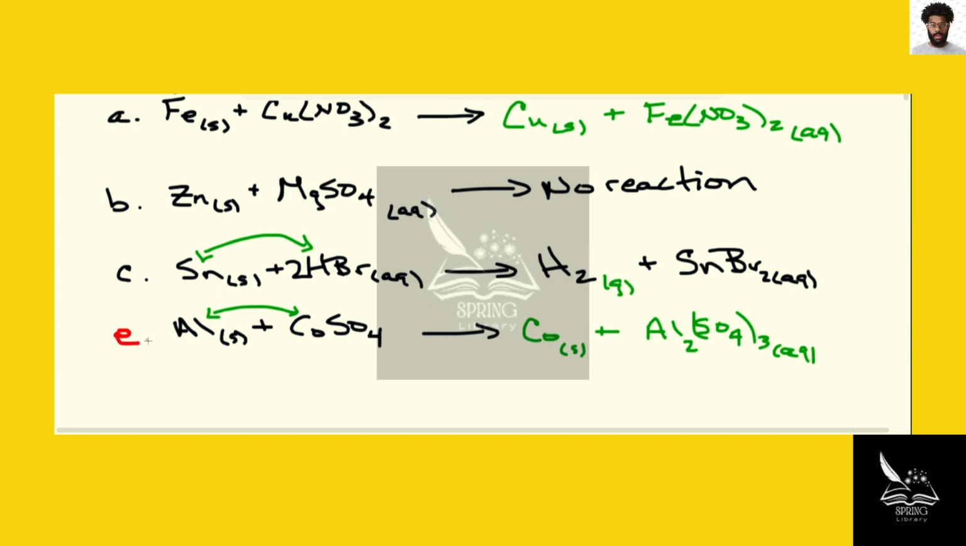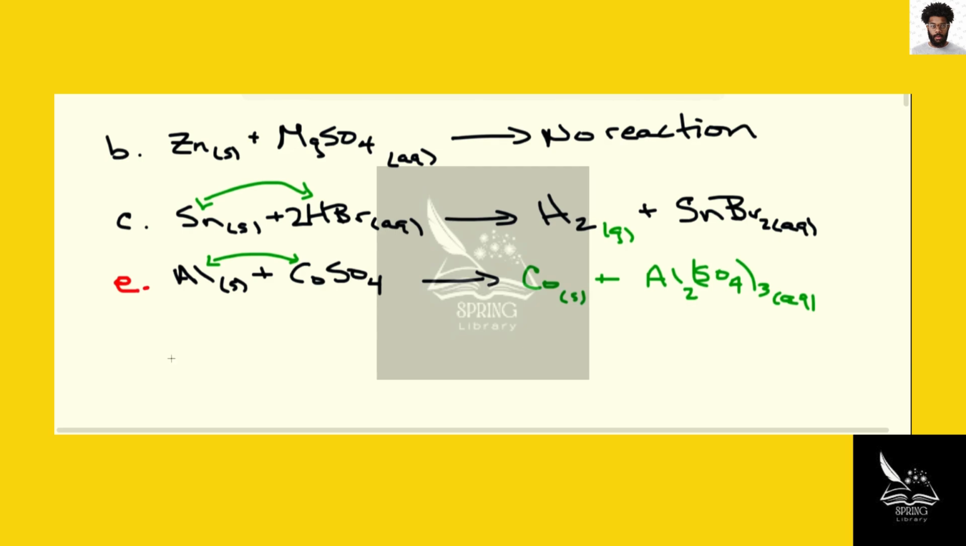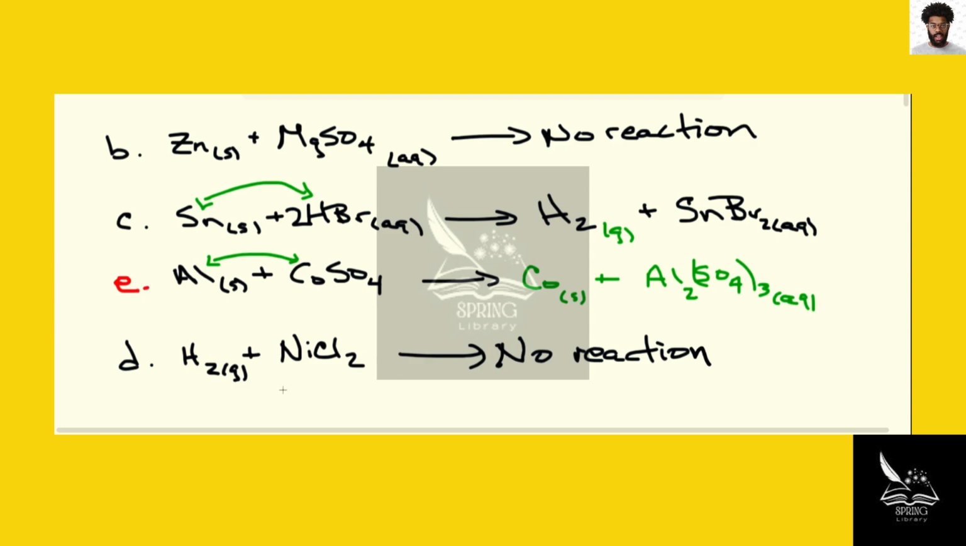So let me go back and take a look at D. And so for D, we're going to take hydrogen gas. Remember, hydrogen gas is H2. And we're going to react that with nickel 2 chloride, which is NiCl2. So is hydrogen higher on the list? No. Nickel is higher. So the reaction's not going to happen. No reaction.